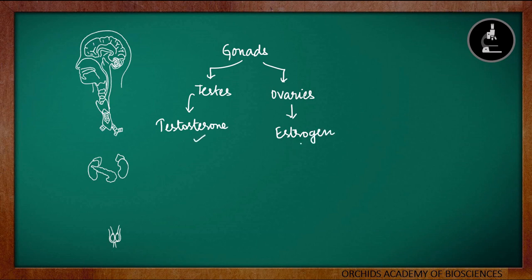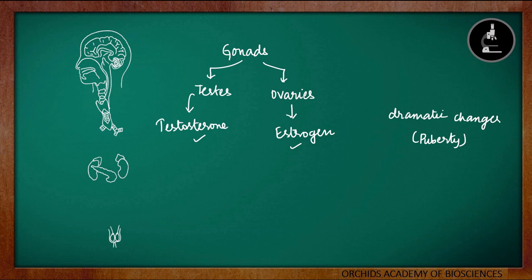These hormones, testosterone and estrogen, are responsible for the various dramatic changes that occur in our body during puberty. So all the changes which are visible in our body during our puberty are due to these hormones, testosterone and estrogen, which are produced by testes and ovaries respectively. We will learn about puberty, changes in puberty, these hormones in detail in the next chapter, that is, how do organisms reproduce. So these are the major glands, their hormones and its function in our body.